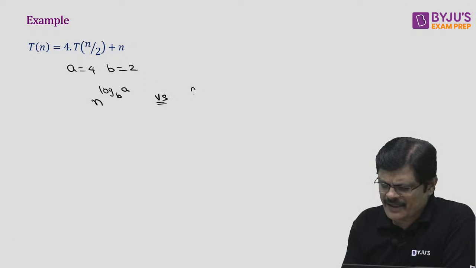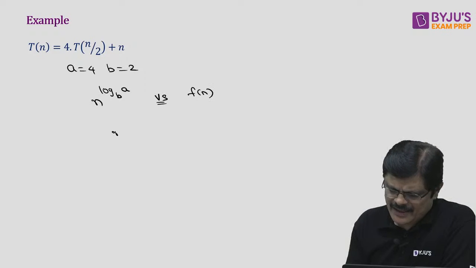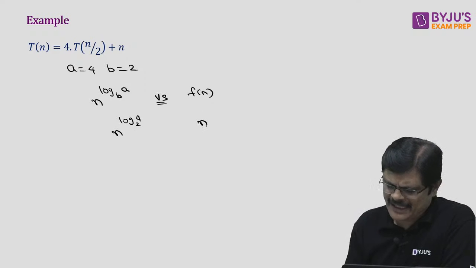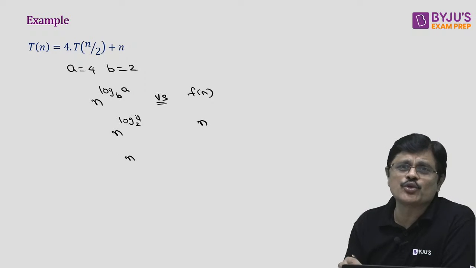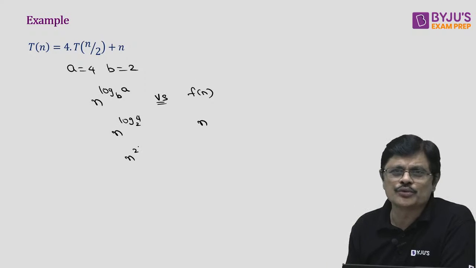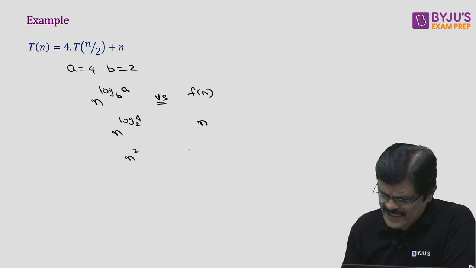This is compared with f(n), my dear friends. That is n power log 4 to the base 2, you compare with n. So n power log 4 to the base 2 is nothing but n power 2 log 2, and log 2 is nothing but 1. So it is n square versus n.